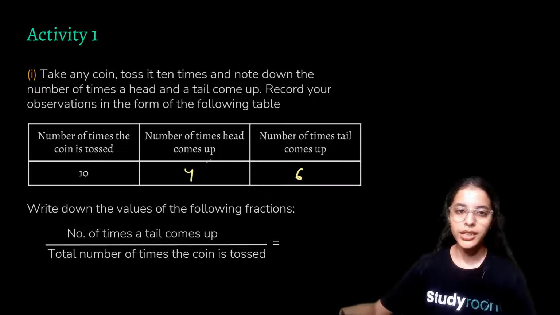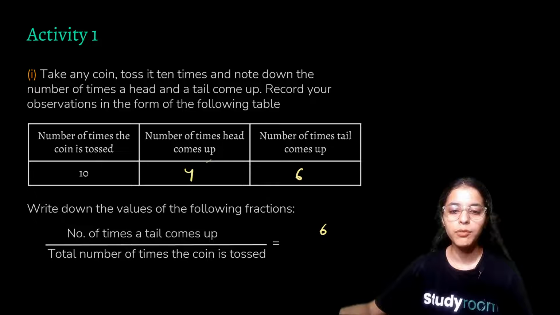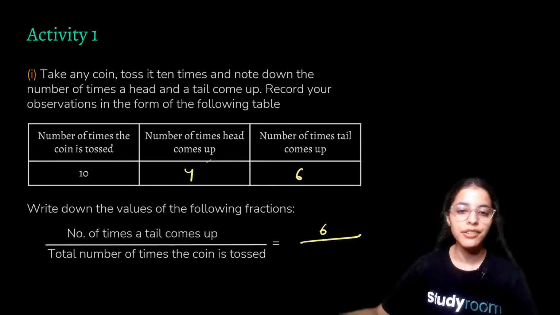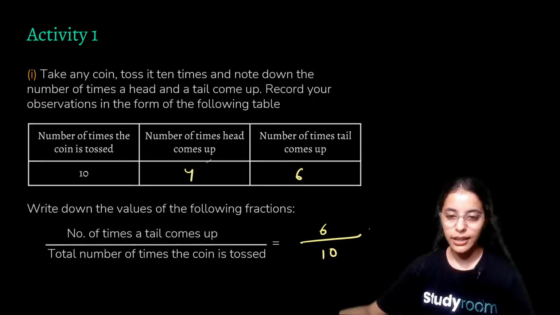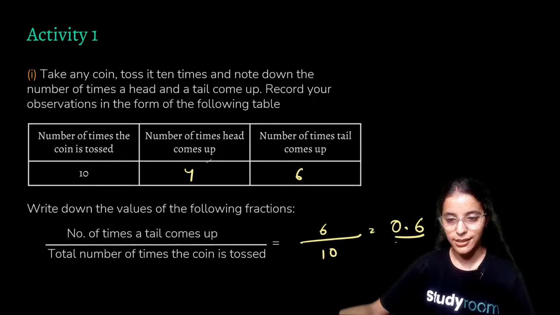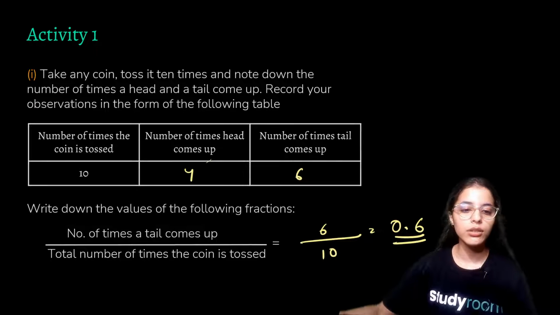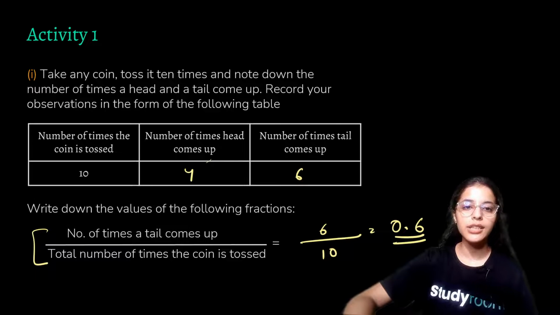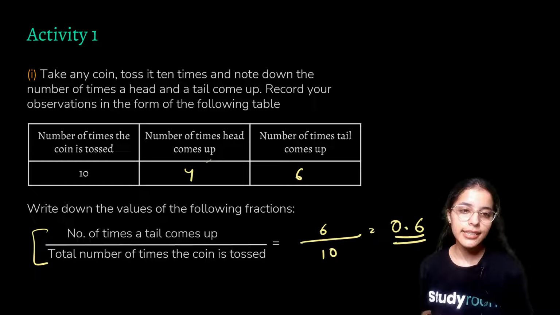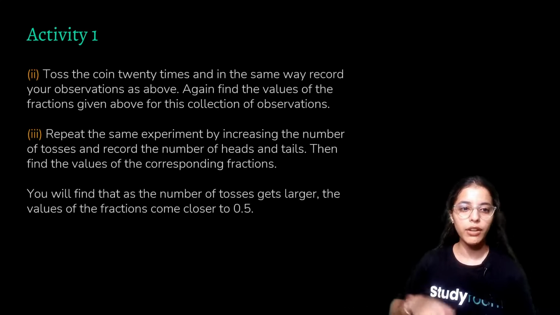So you'll do it accordingly, and the number of times tail will come up. I'm writing 6 over here because I've assumed that 6 times my tail have come up, out of 10. So it is 0.6. So we have taken out this fraction. Now, let us do this activity by increasing the number of times we have flipped the coin.